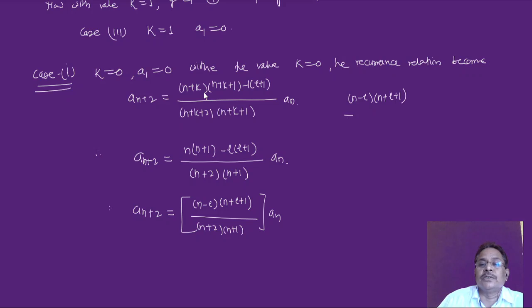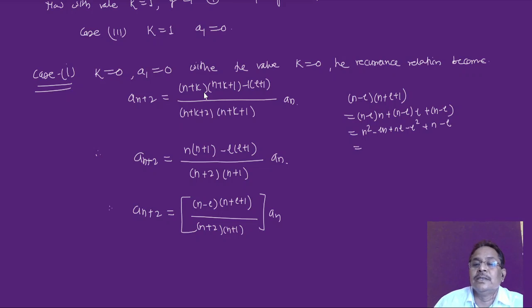So it is (n minus l) into n, plus (n minus l) into l, plus (n minus l). Solve this, and you get n square minus ln, plus nl minus l square, plus n minus l.